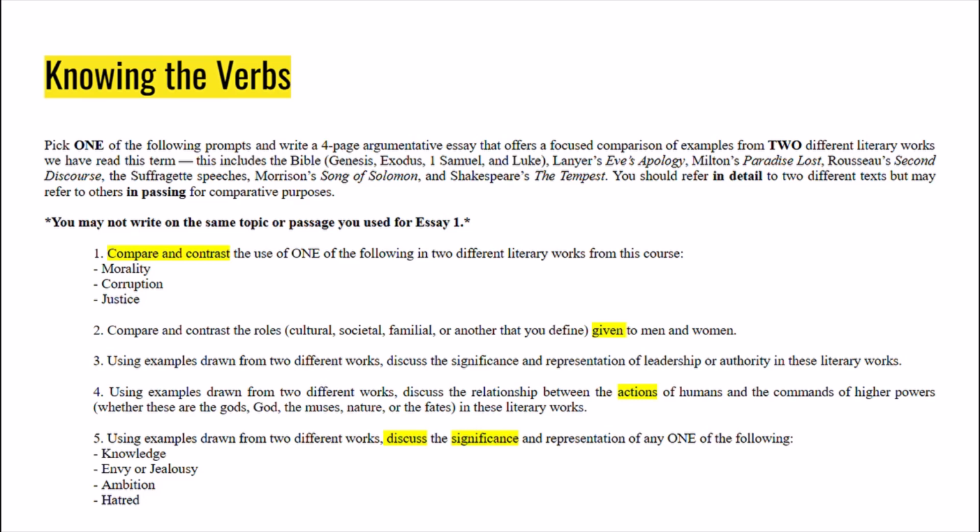Then we have discuss. Discuss might seem strange, but it's really similar to analysis. It's just thinking deeper about the text and what you're doing. In fact, there might be quite a bit of analysis within your discussion. And then we have significance, which is again just why is this important? How are you going to make someone believe this is important?